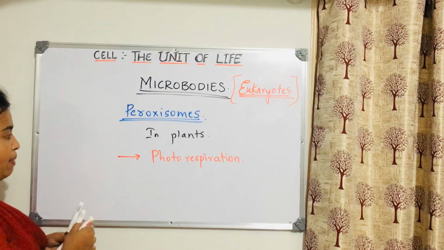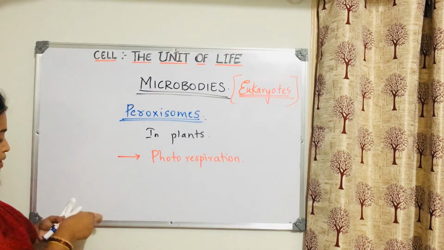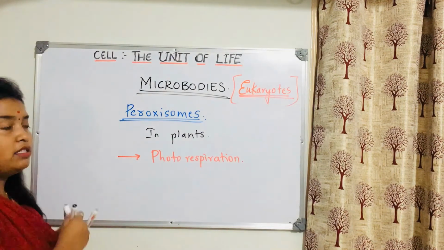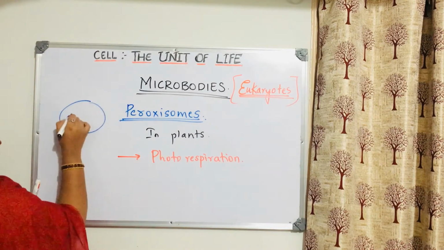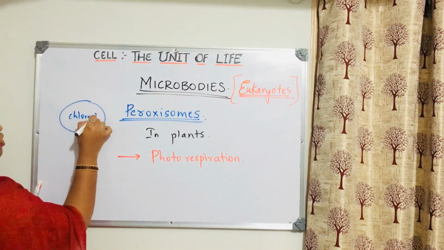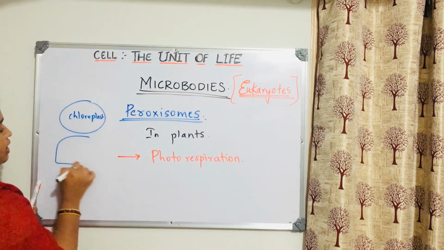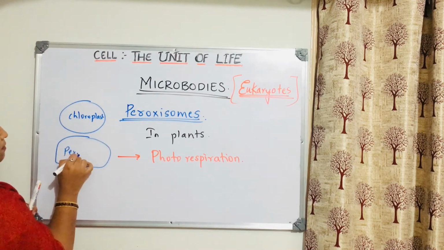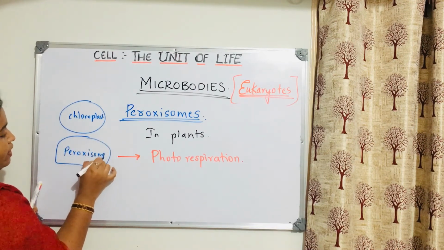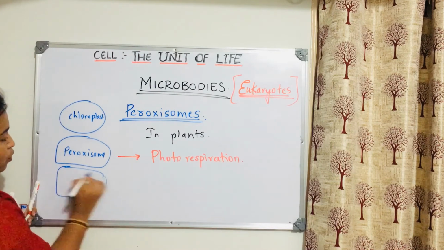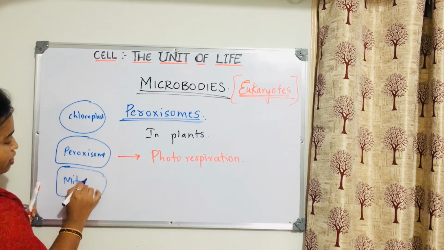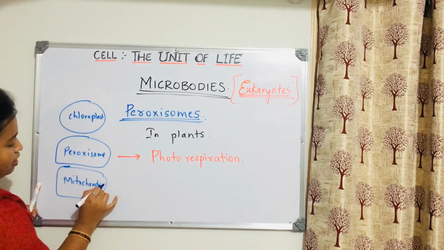When studying photorespiration in plant cells, we studied 3 organelles. First one was chloroplast. Next we studied the peroxisomes. And then we studied one more. These three work together, right? Mitochondria. Do you remember that?